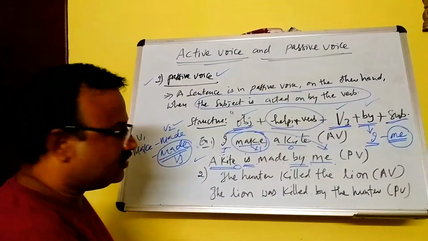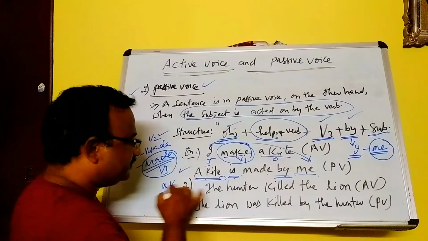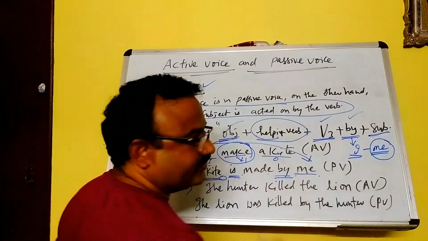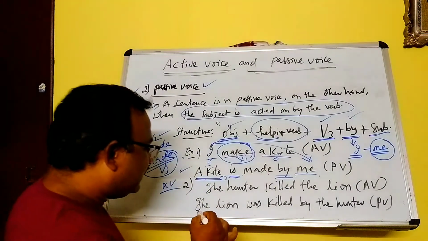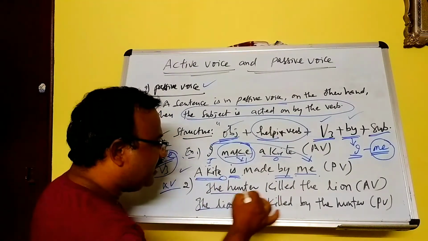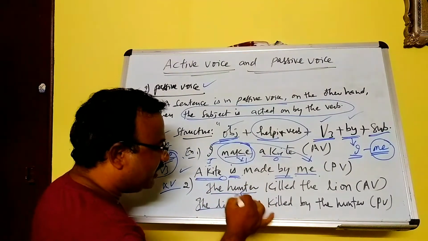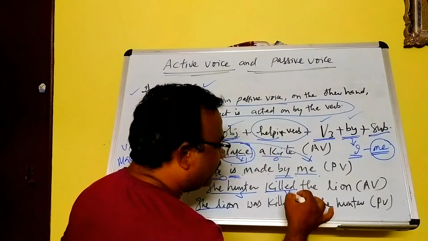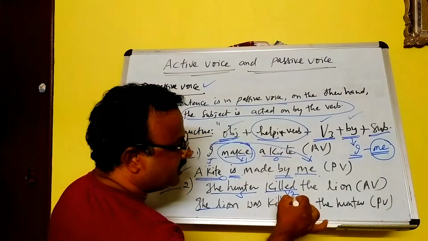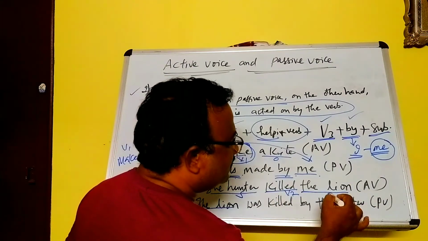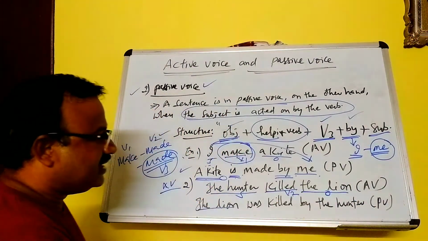And one more example. In active voice, the hunter killed the lion. Here, in active voice, the subject is hunter, killed is the verb in V2, the second form, past tense, and the lion is the object.